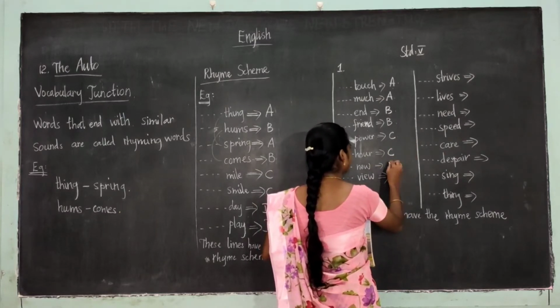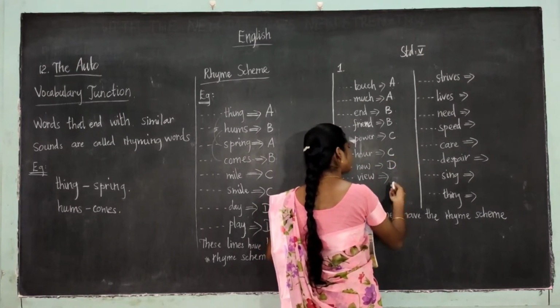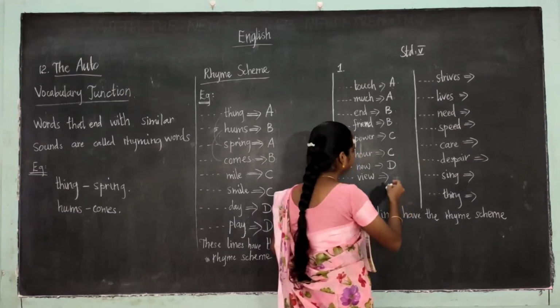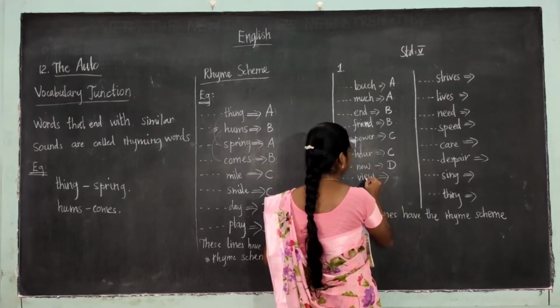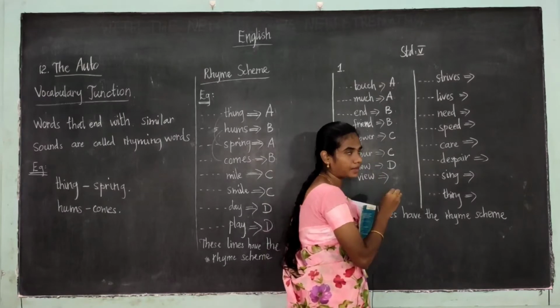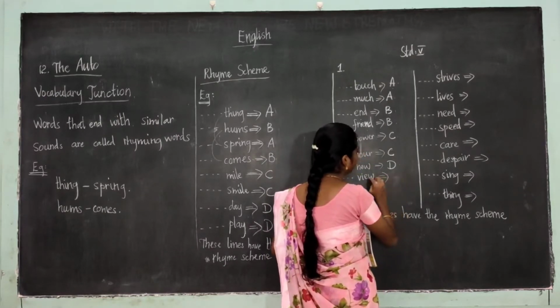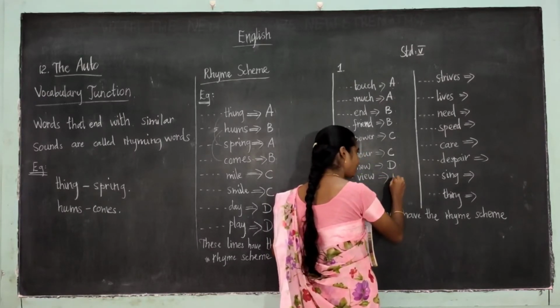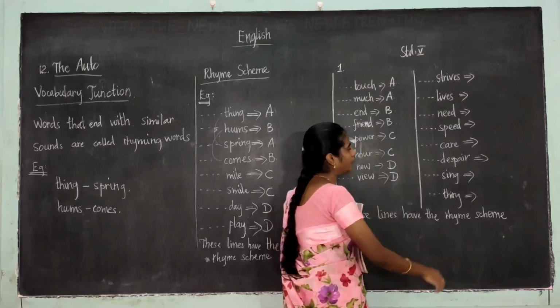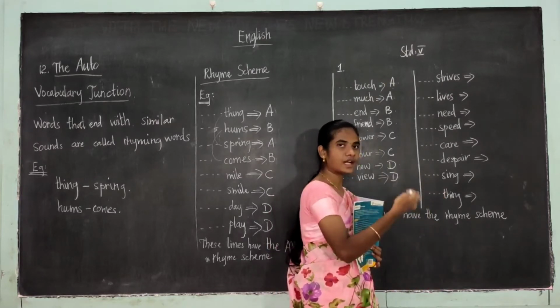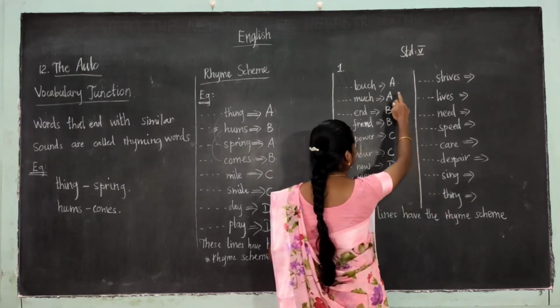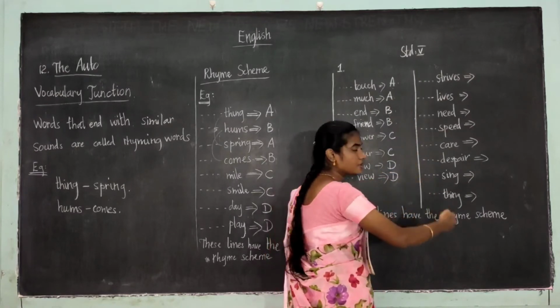Then new. It's a new sound, so I am writing D. So view and new are the rhyming words. Okay, what letter have I written here? D. Okay, and this is the third stanza and we shall continue the alphabets. We have written A, B, C, D. Next we have to continue.